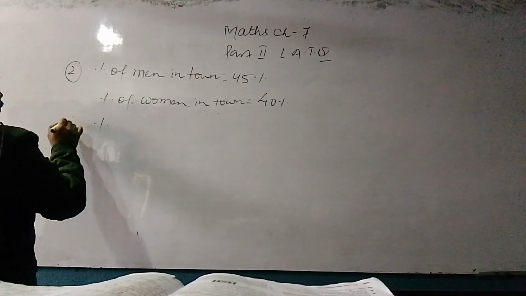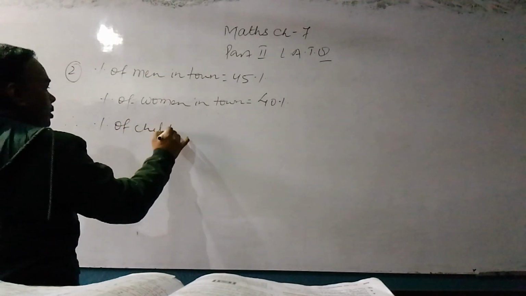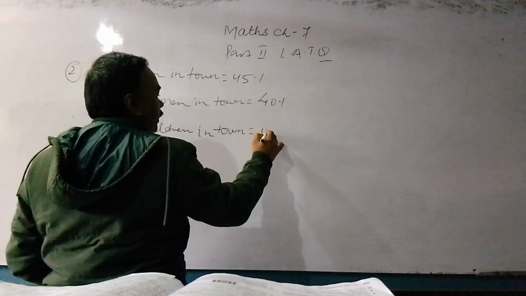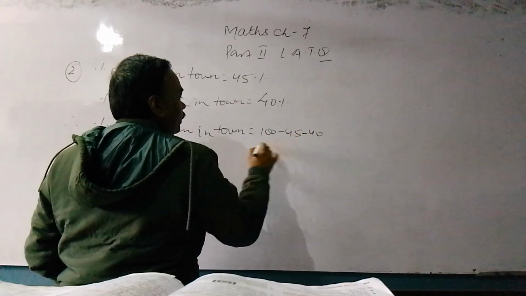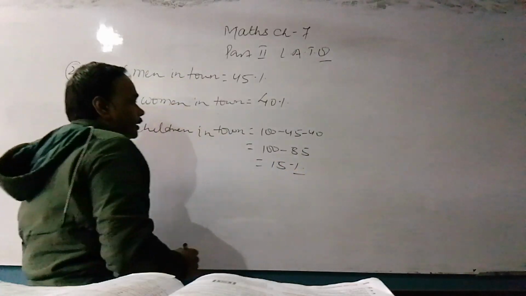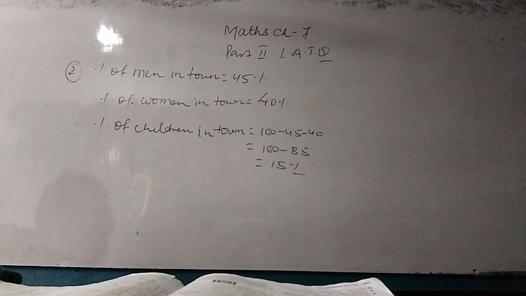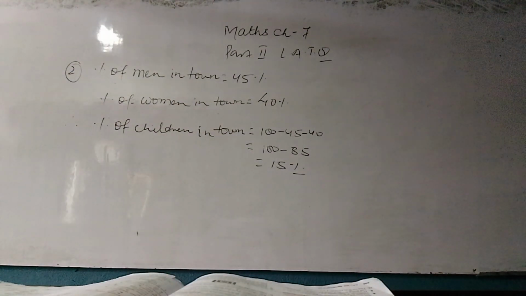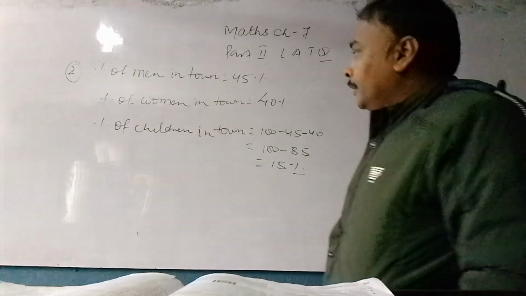Clearly percentage of children in the town is equal to 100 minus 45 minus 40 is equal to 100 minus 85 is equal to 15%. 15% are children in the town.